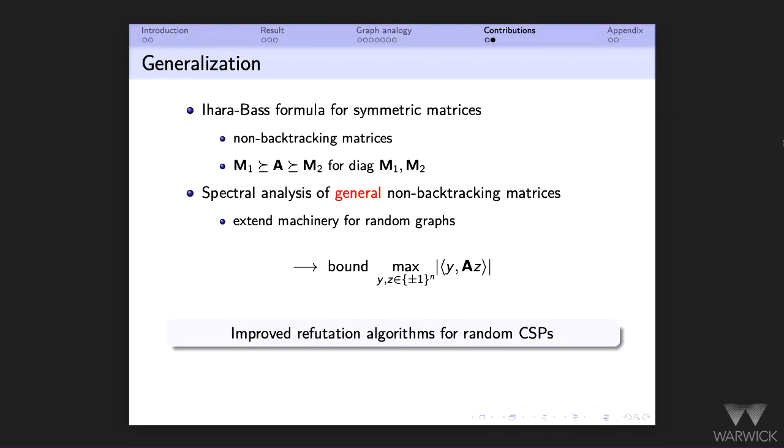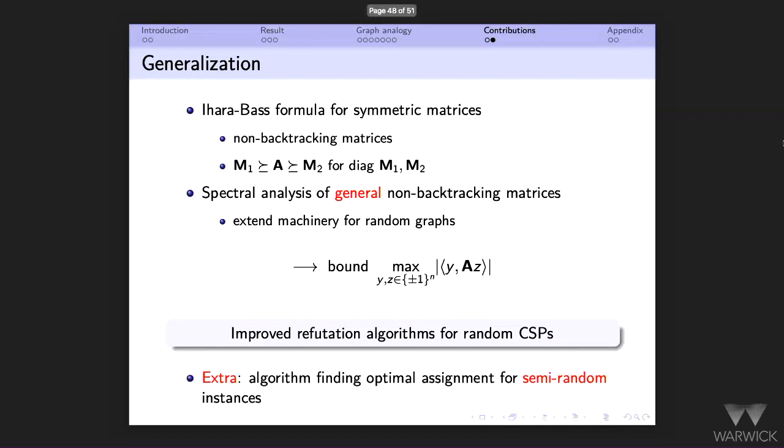And then you can reduce your random CSP refutation question to bound this infinity to 1 norm, and that's how you improve the result. I guess this extra thing I want to say is that this does not only work for refutations of random CSPs. It seems these ideas carry over also for semi-random models.